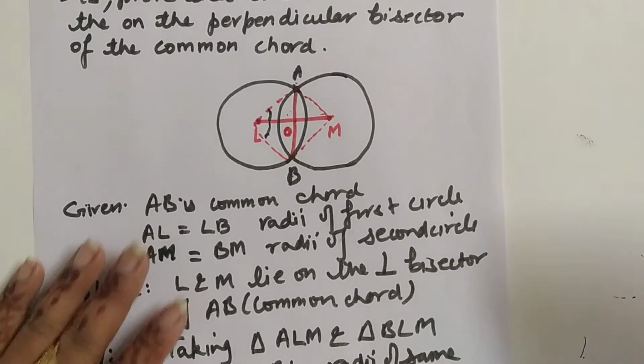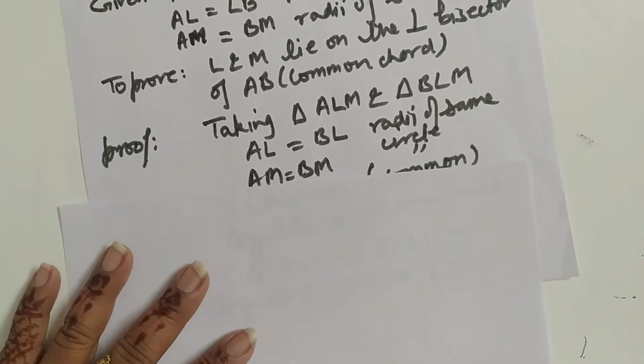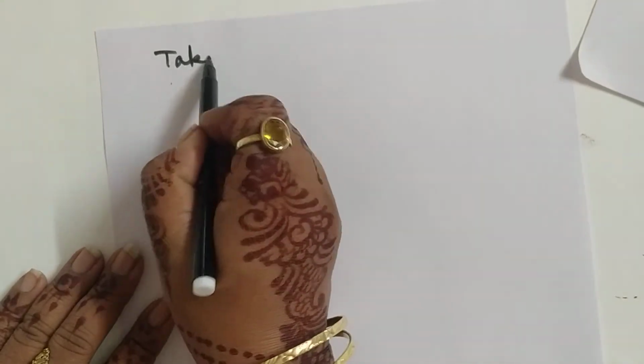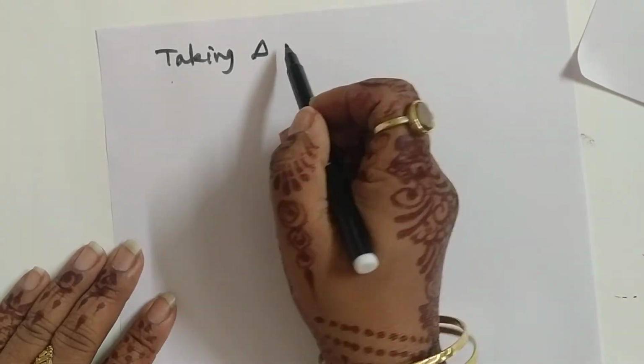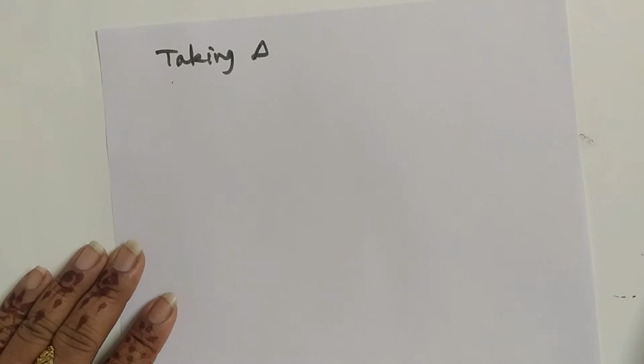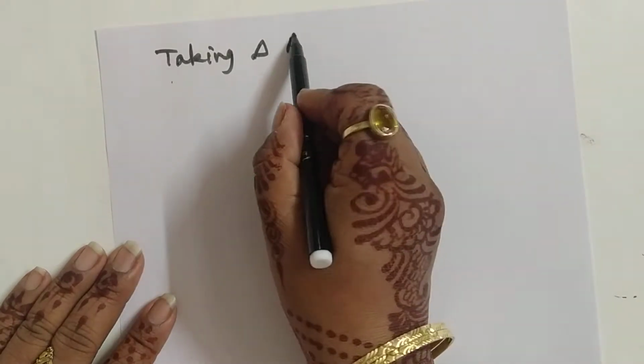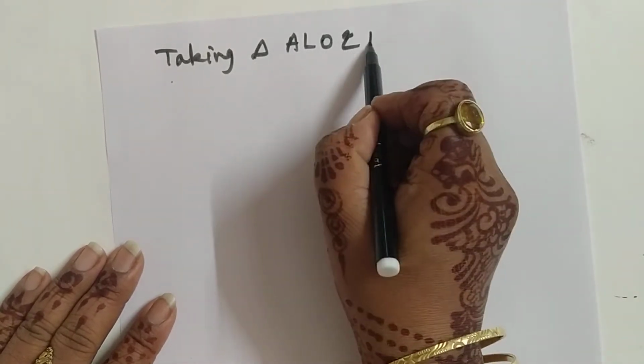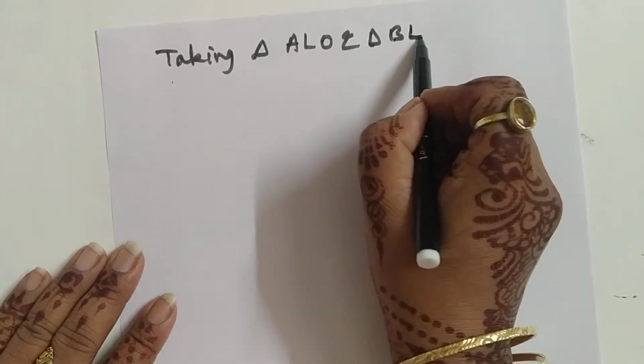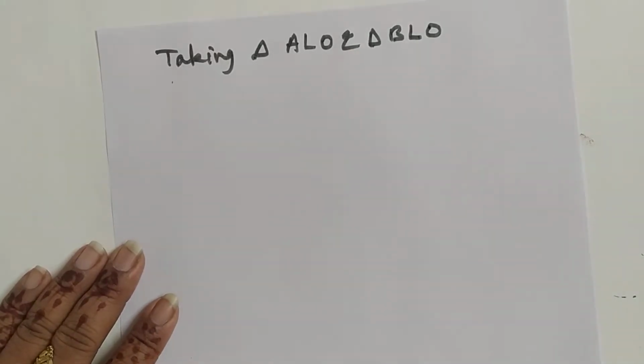Now what we have to do, taking triangle ALO and triangle BLO.